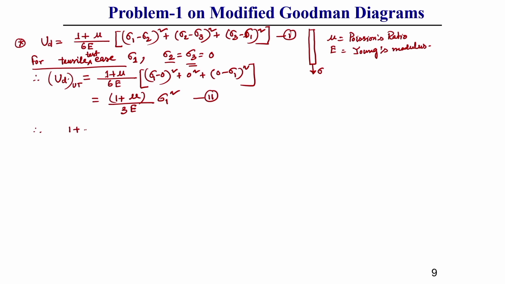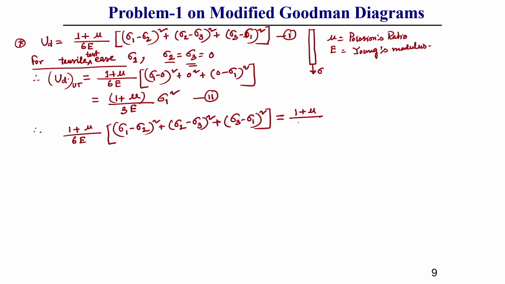So, what are the things here we will get? We will get (1 plus mu) by 6E into (sigma 1 minus sigma 2) square. For your understanding purpose, I am doing all these things because you should know how I suddenly use that 0.577 value. That you need to be clear. So, for yielding purpose, this will be equal to sigma yield square.